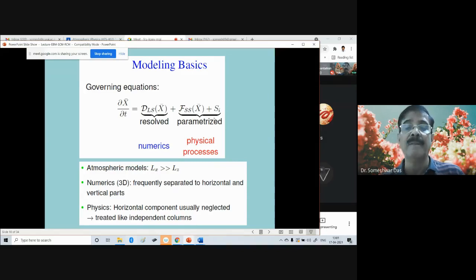Resolved parts are those processes which are compatible in scale to the scale of the model. For example, the numerics part of the model, dynamics part of the model. They are not parameterized. Okay. Whereas the physics is sometimes parameterized if your model resolution is coarse.